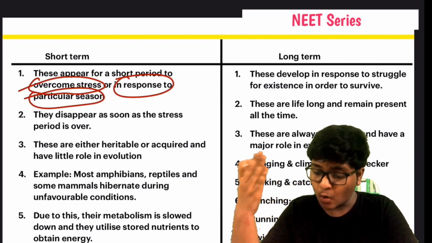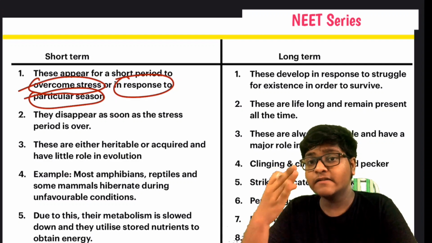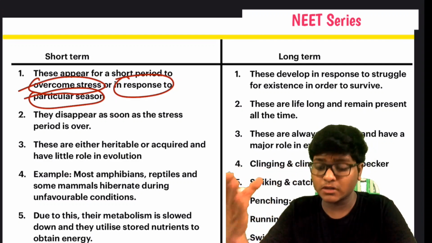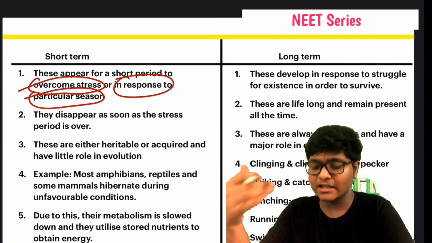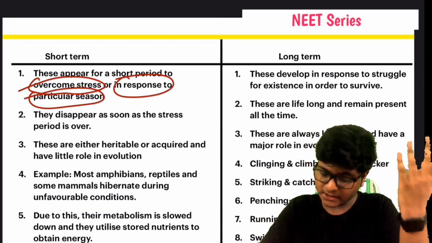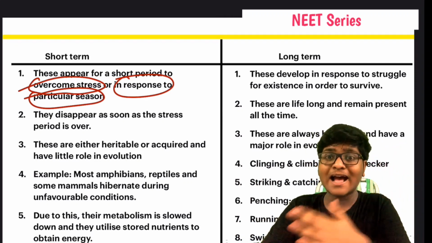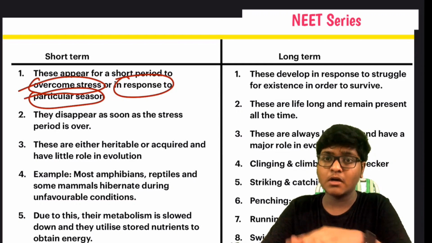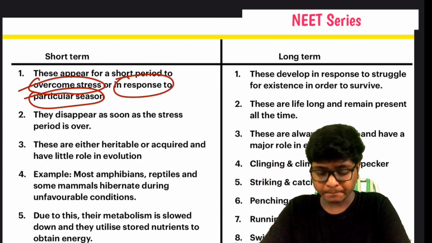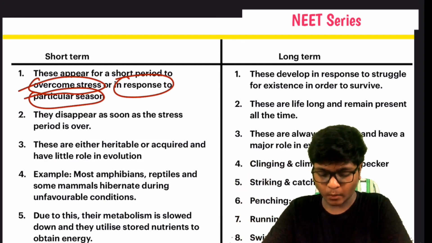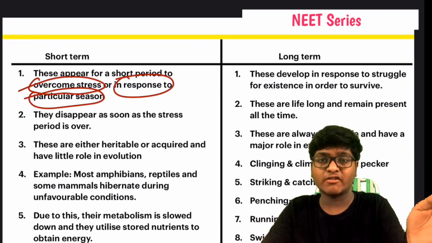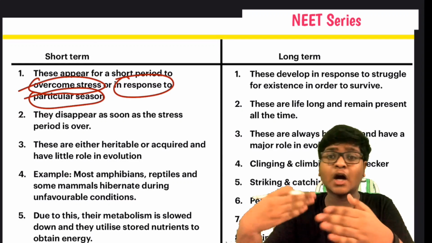Whereas in long term, they live for a very long time, and they develop in response to the struggle for existence in order to survive. They struggle a lot for their existence. In short term, they disappear as soon as the stress period is over. These are either heritable or acquired and have little role in evolution. They may be inherited from one generation to another, or may be an acquired character.